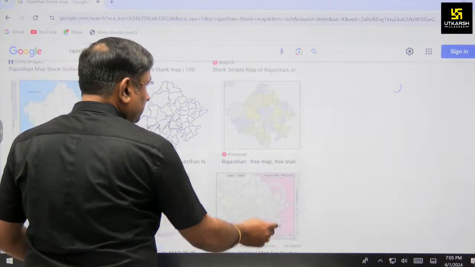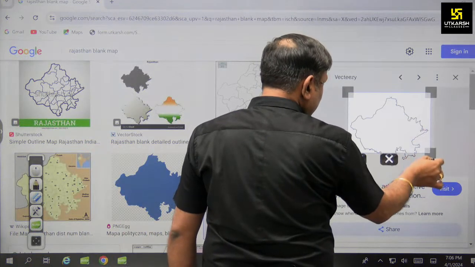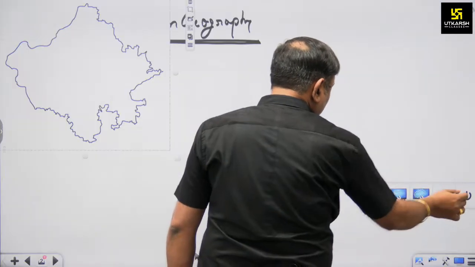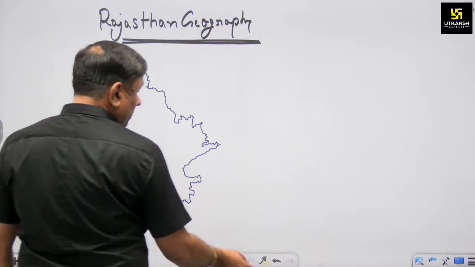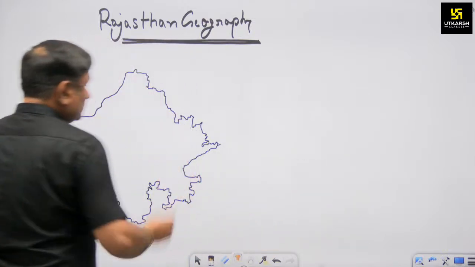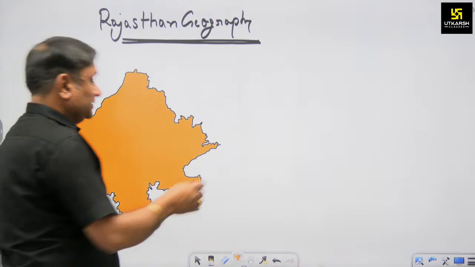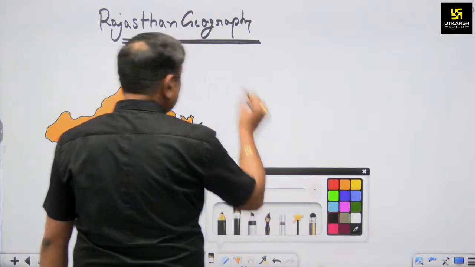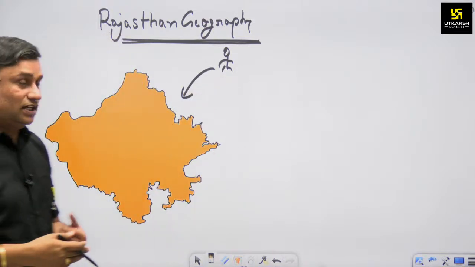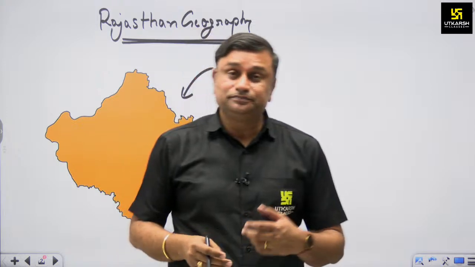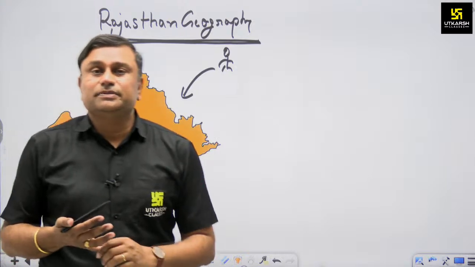Through this blank map we will understand it as a citizen, as a member of this state, what we have or what we should have to know about our state. So first thing is that this is our state Rajasthan. As an RPSC-going aspirant, what should we know about this state? We have to learn some basic aspects about it. So what is the basic aspect we have to know about it?